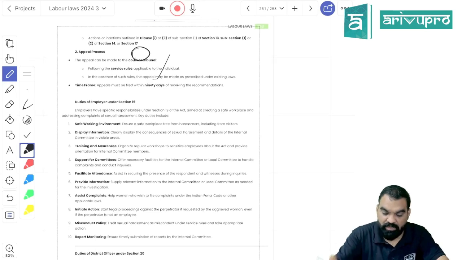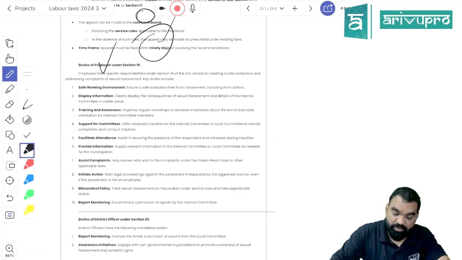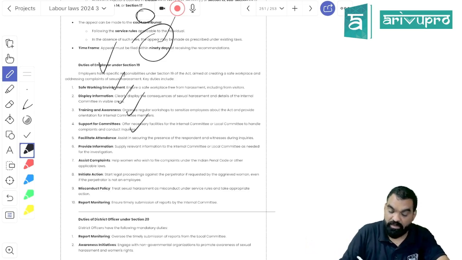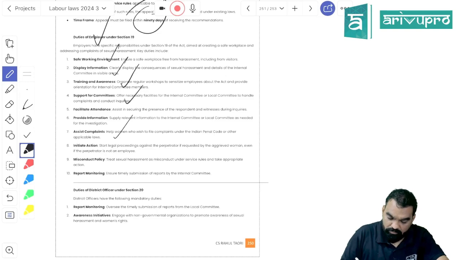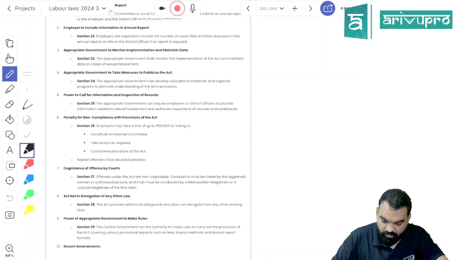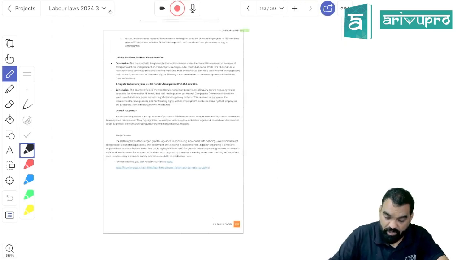Appeal can be filed against the order of LAC or ICC within the period of 90 days, okay? Employer has to make sure that there is a safe working environment, proper information related to POSH should be displayed, and proper training programs related to POSH should be conducted, to provide full cooperation and coordination to the committee, okay? Got my point, students? Is it clear? Offenses under this act are non-cognizable, so police cannot arrest you without warrant, okay?